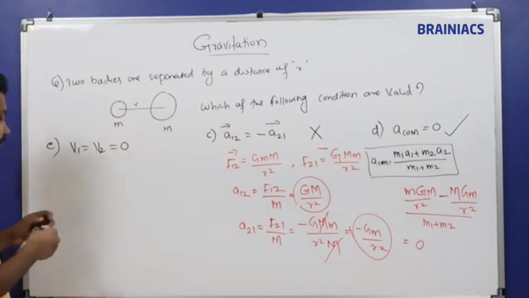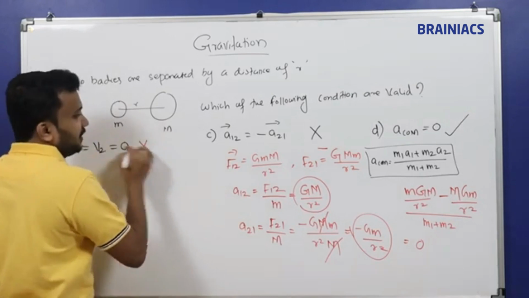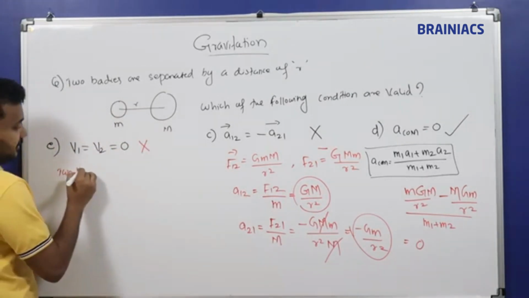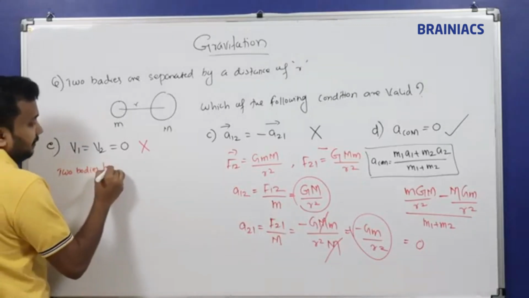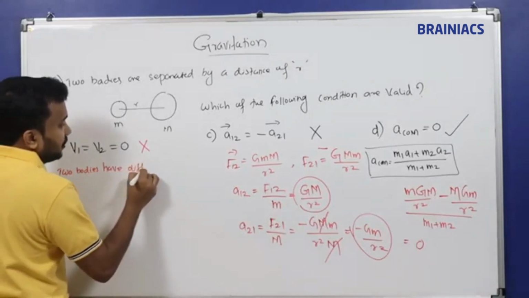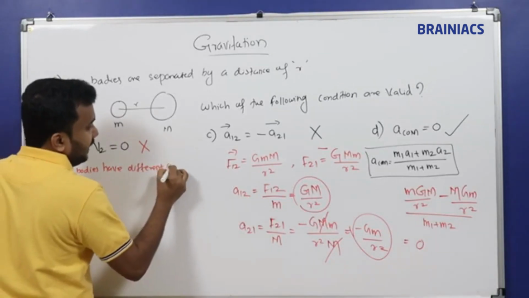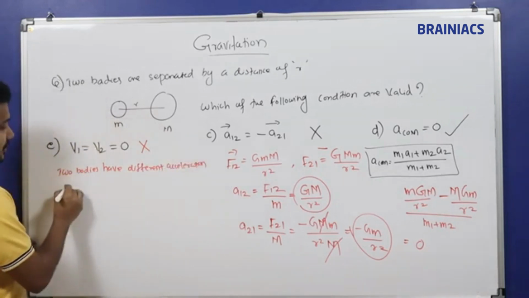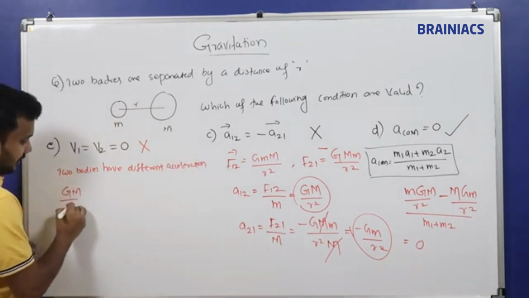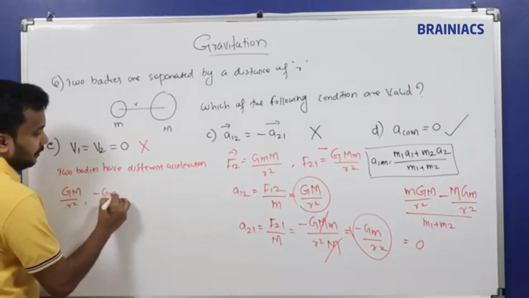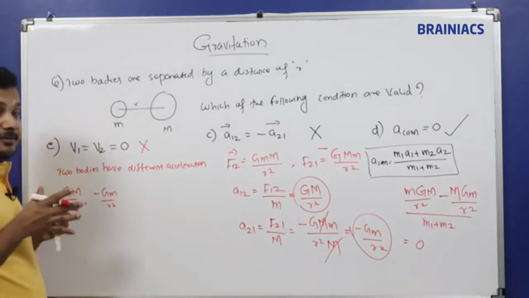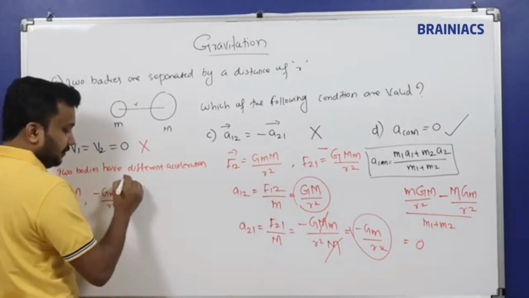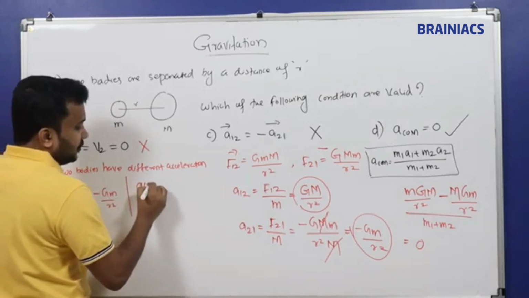That itself is a false statement. Because the two bodies have different accelerations. What are the accelerations? One body will have G m by R square, another body will have minus G m by R square.